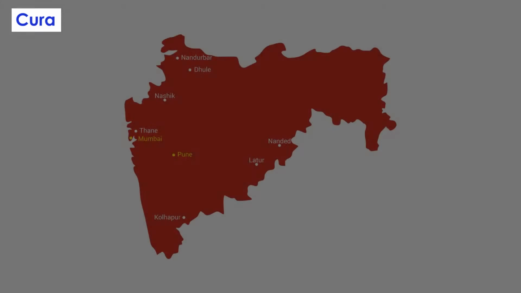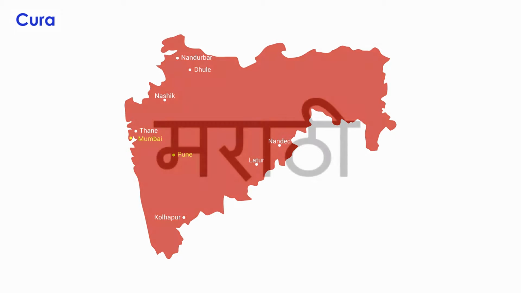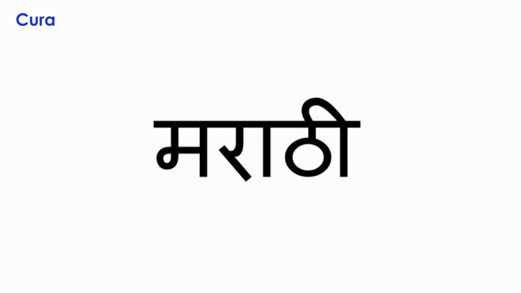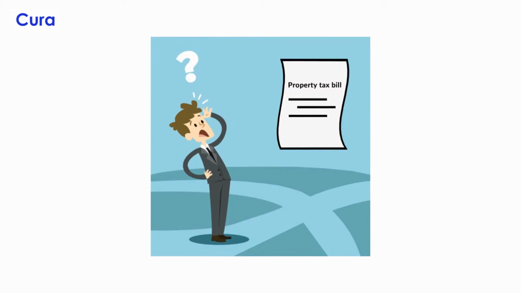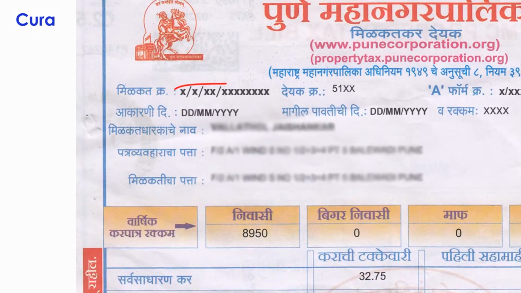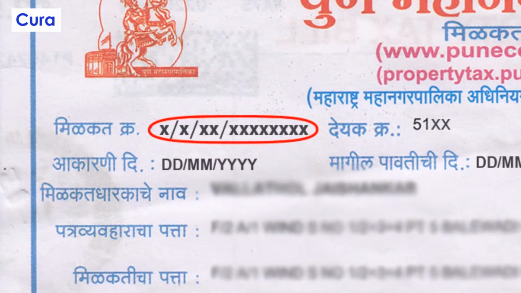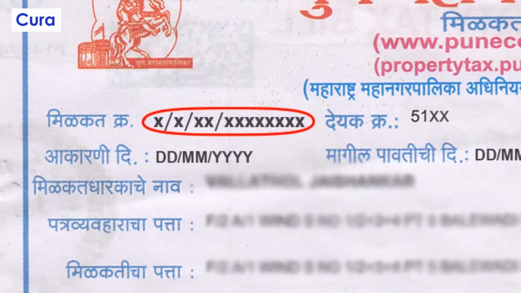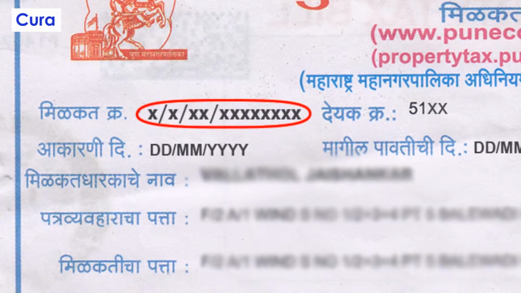The property tax bill of Maharashtra is in the regional language Marathi, which many of you may find difficult to understand. Now first let us take a look at the property tax bill. On the top left, observe the property tax number. It is unique for every customer. It is also known as the Milkat Kramank.